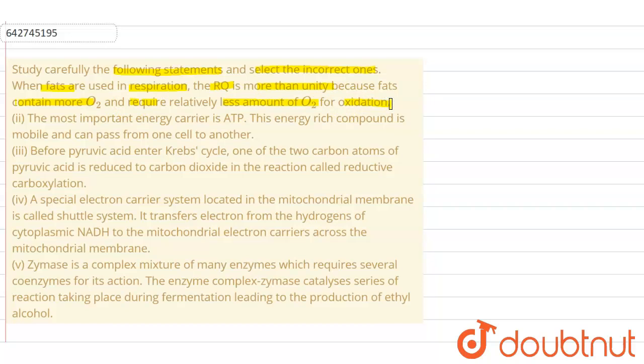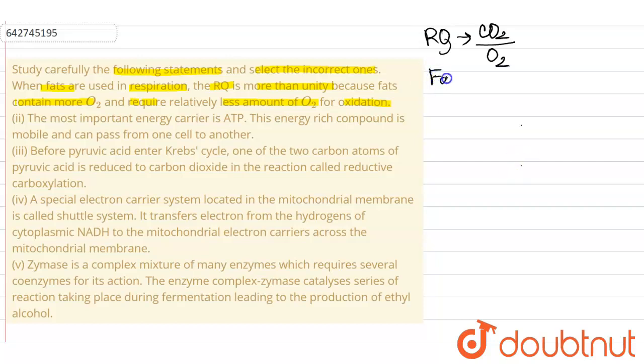Now, RQ or respiratory quotient is the ratio of the volume of carbon dioxide to the volume of oxygen taken in the respiratory process. So, RQ will be the ratio of carbon dioxide to oxygen. In fatty substances, the proportion of oxygen to carbon is less than that in carbohydrates.